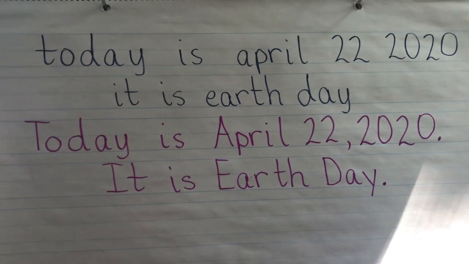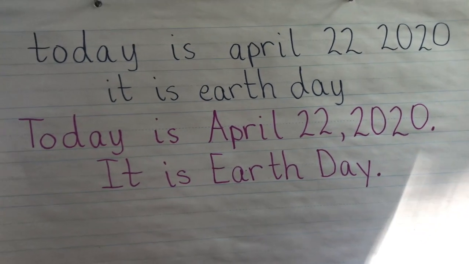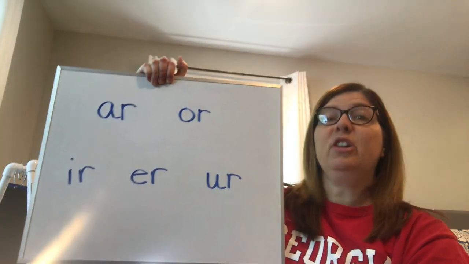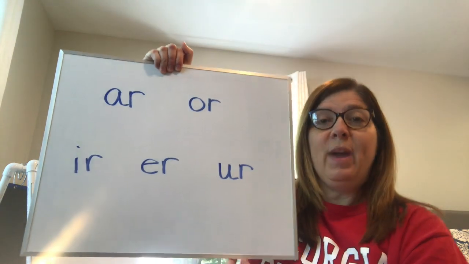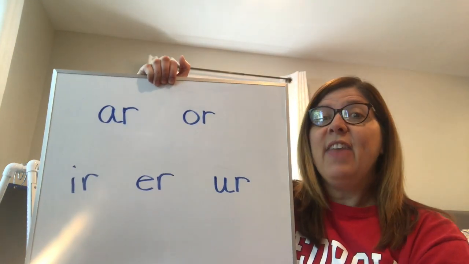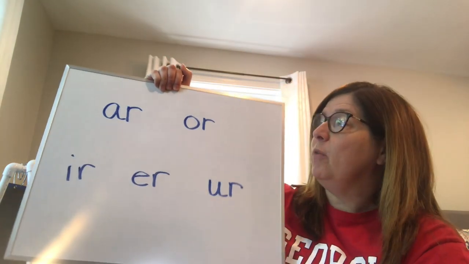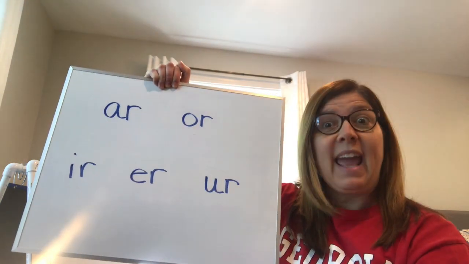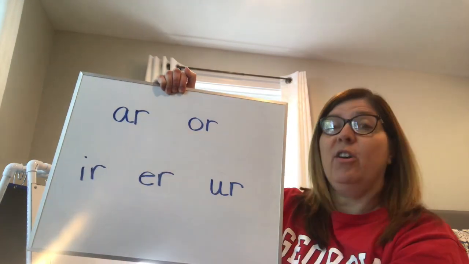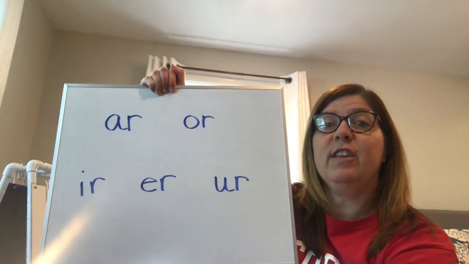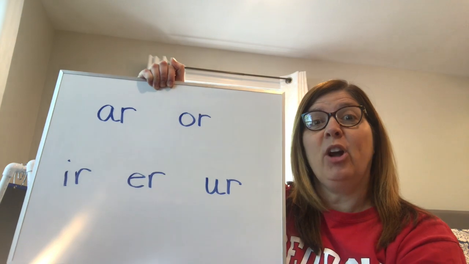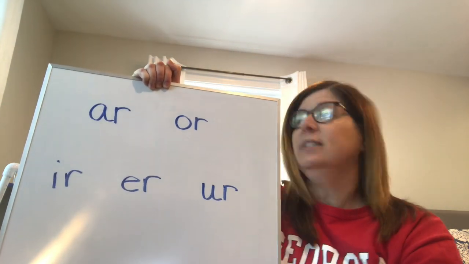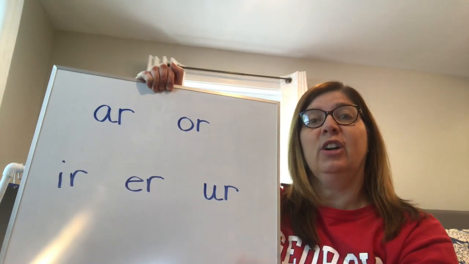Let's move on to talking about our bossy R for a little bit. Remember when we talked about bossy R yesterday and we had our little ways of saying the sounds that they make? Remember, if we just had just an A, it would be ah or a, okay? But when we put the bossy R on that, he's the boss, so it changes it to R. And remember, AR says R like a pirate, so we make our little pirate hook go R. Okay, so AR is R.